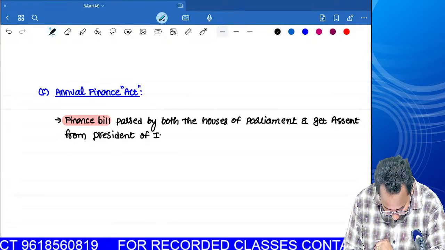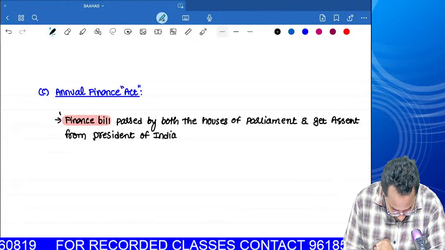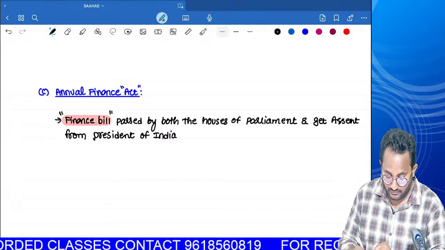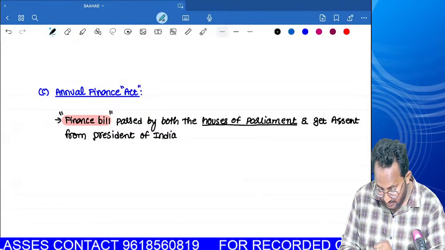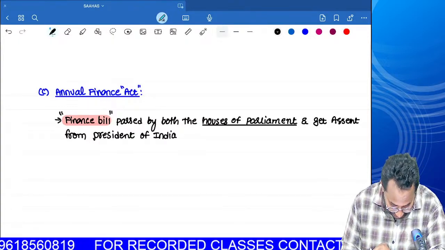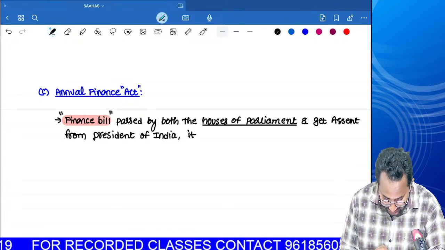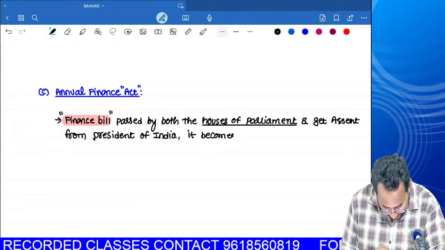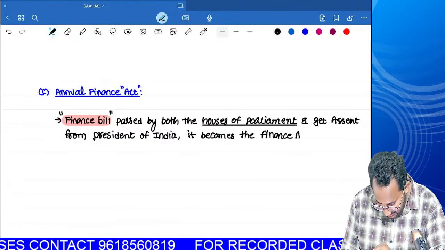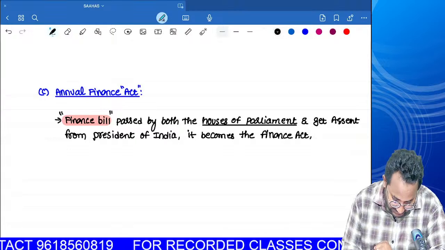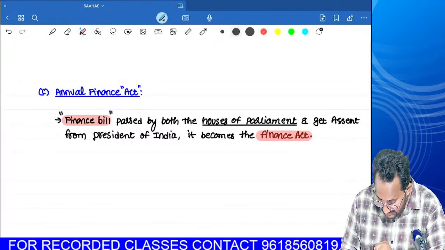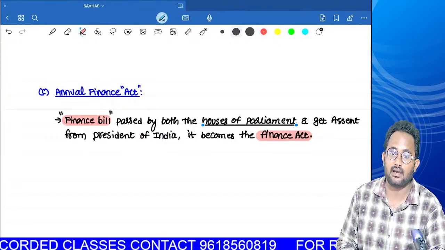President of India. First of all, it has the name of finance bill only, simply the proposed changes we have to make. If it is approved by both the houses of parliament, it will be sent to the President of India for his or her assent. After that, the finance bill becomes the Finance Act. If you observe the name, bill is replaced with the word Act, because it is passed by the central government in the parliament only.